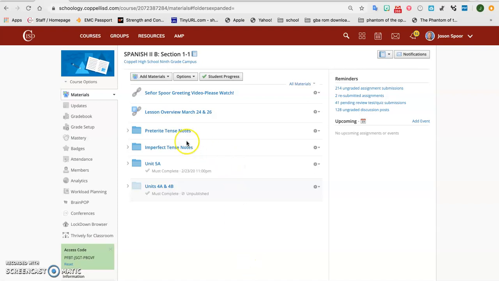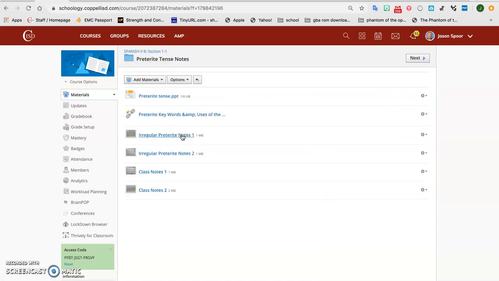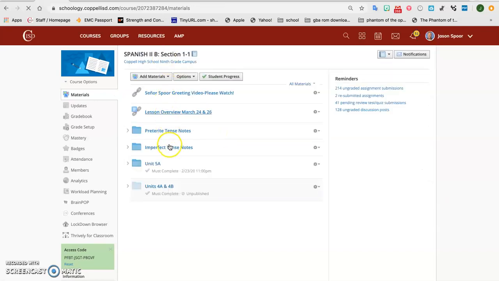Okay, just a reminder that on your Schoology page there's preterite tense notes. In there, in each one, and in the imperfect tense, there are preterite tense keywords and uses of the preterite. Okay, refer back to that. There's also the same thing in the imperfect tense notes, and also how to conjugate. Hopefully you're getting back in the habit of conjugating in both tenses.